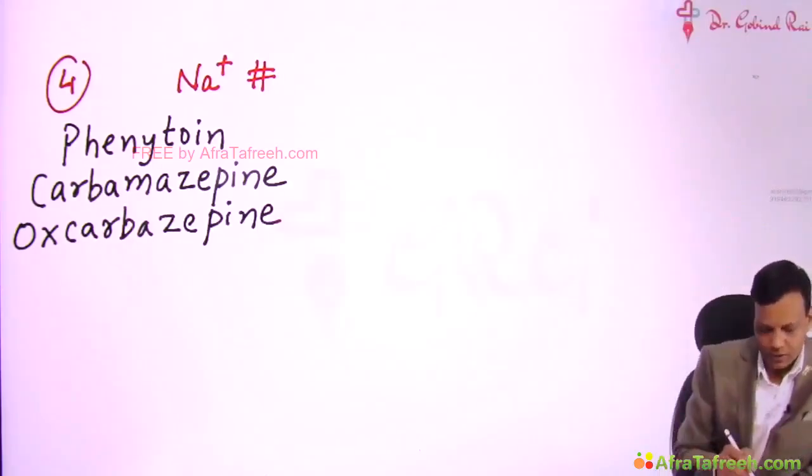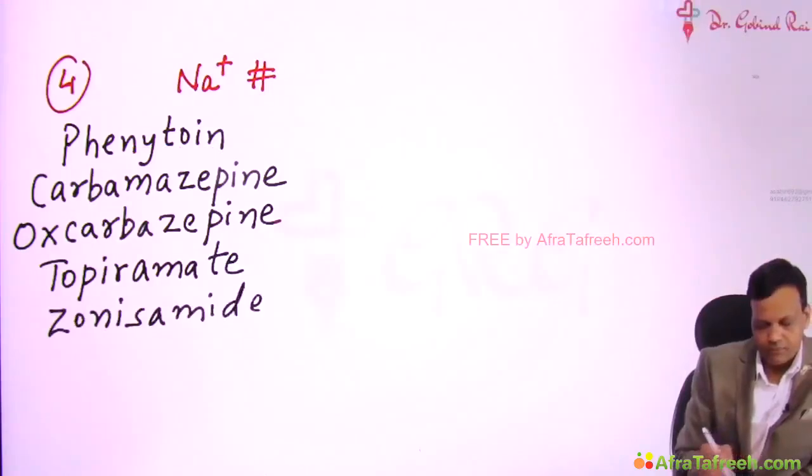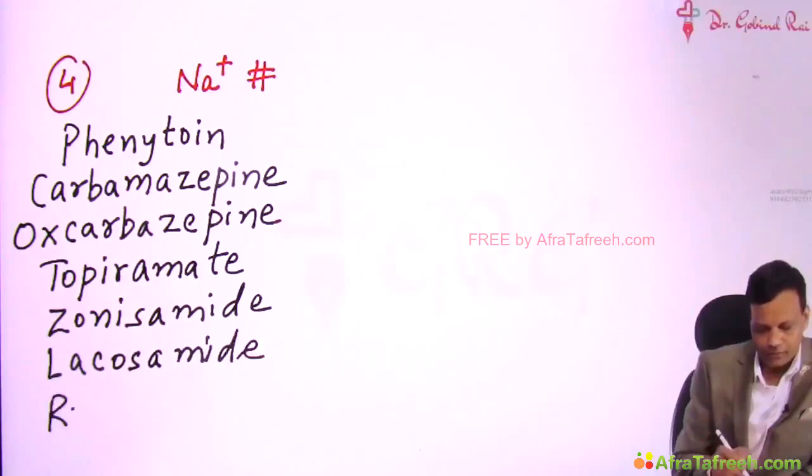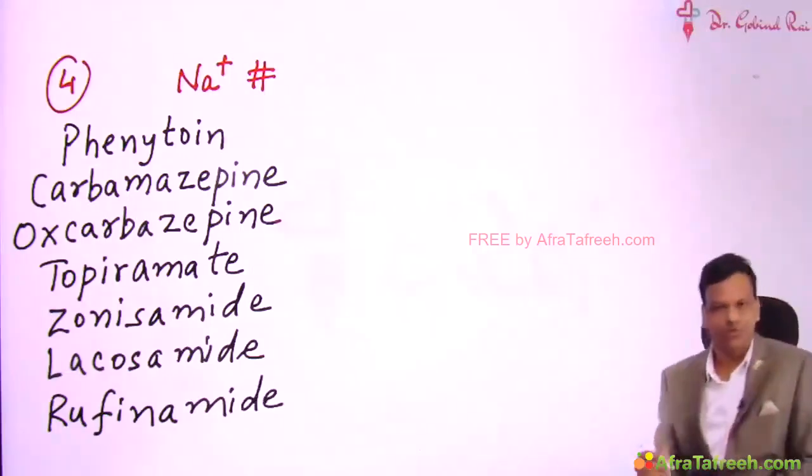Then we have topiramate, zonisamide, lacosamide, and rufinamide. So, the different drugs which act by blocking the sodium channels.